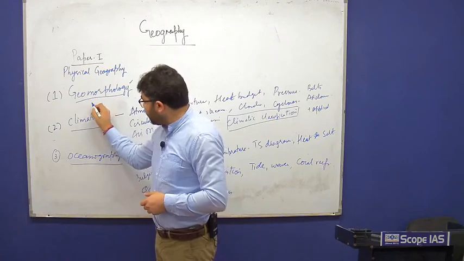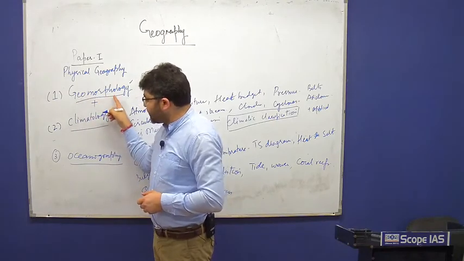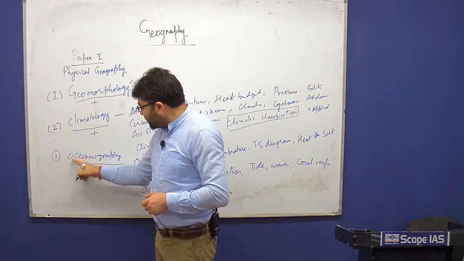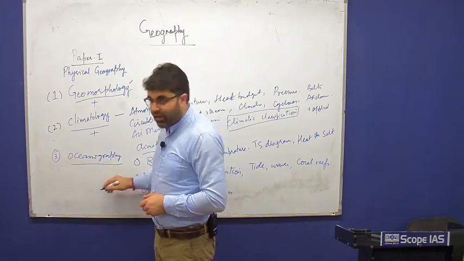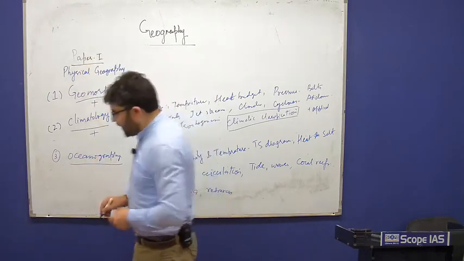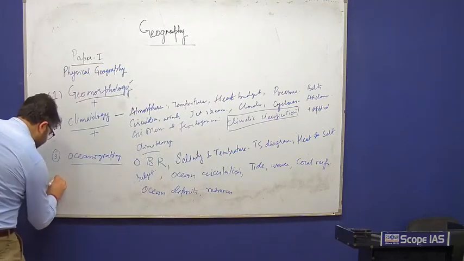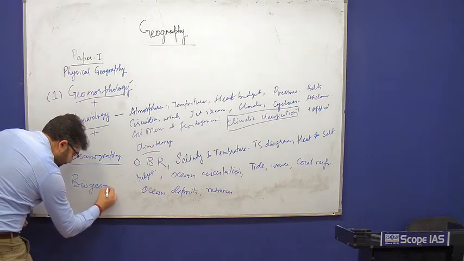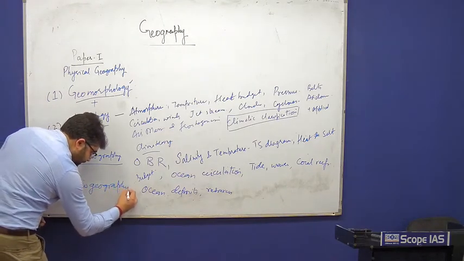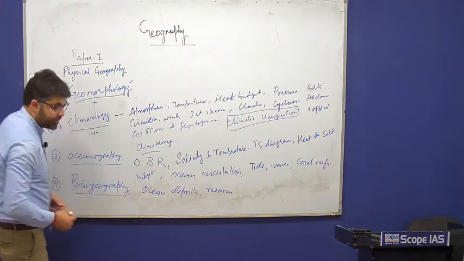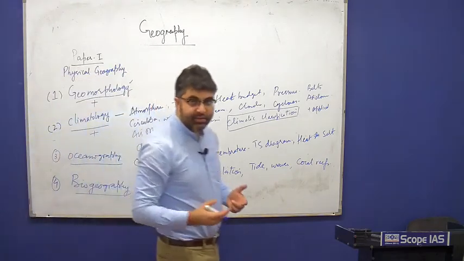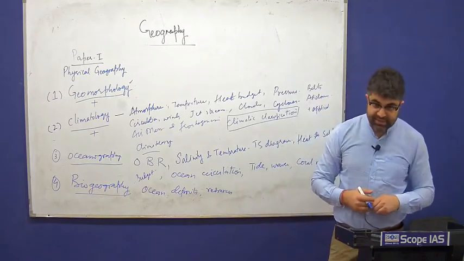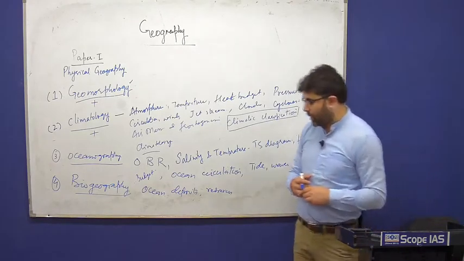And if you understand carefully, it is geomorphology, that is the lithosphere, it is climatology, that is the atmosphere, it is oceanography, that is the hydrosphere. And when you sum up all this, it becomes the biosphere. And the fourth component is biogeography, where we study soils, which is a more technical topic. It takes some time to understand soils and the distribution of soils.